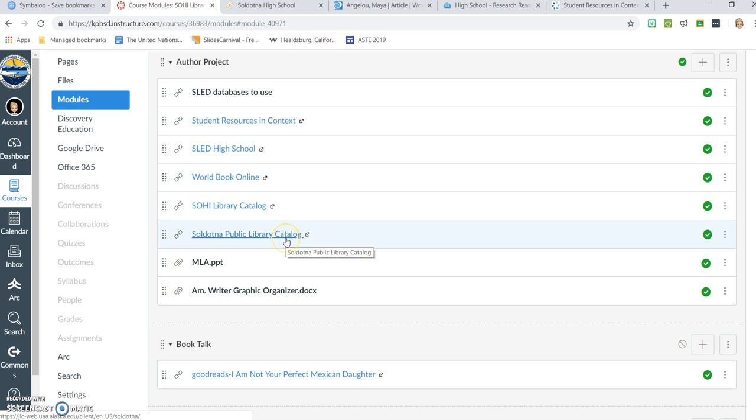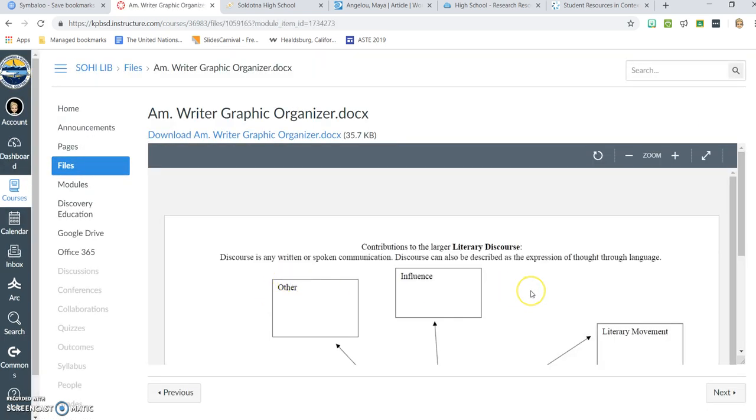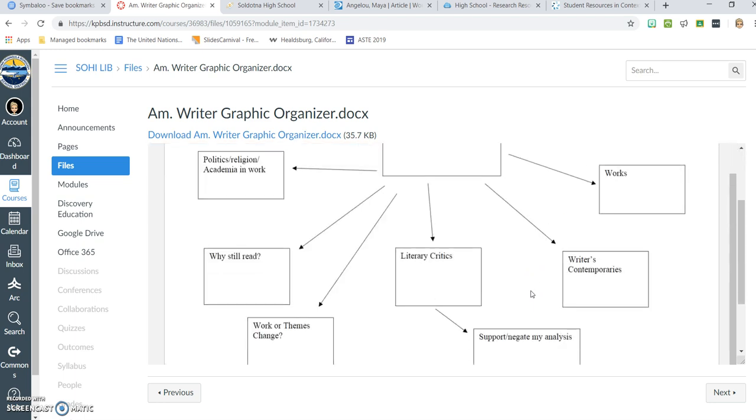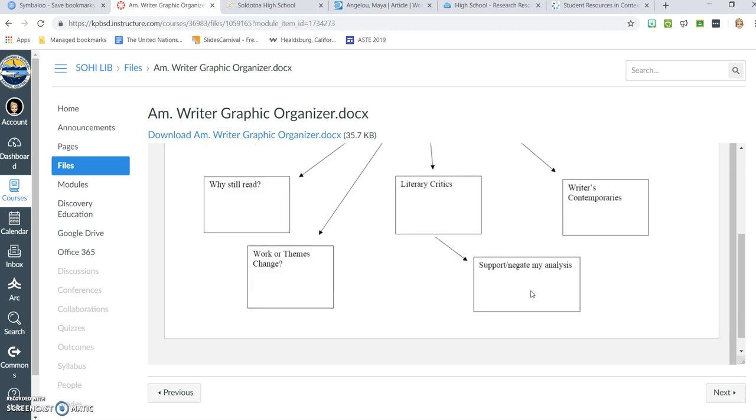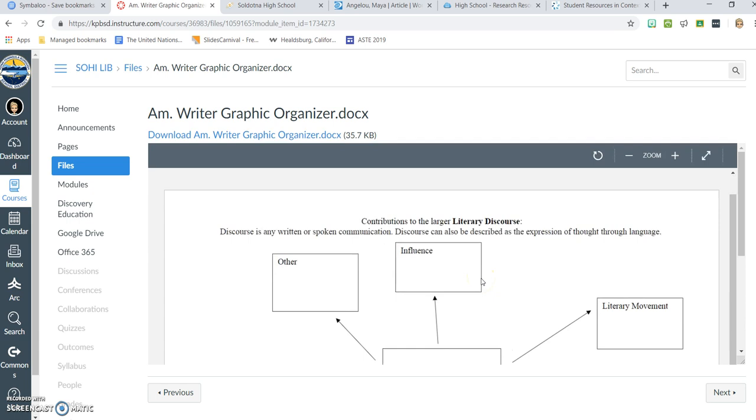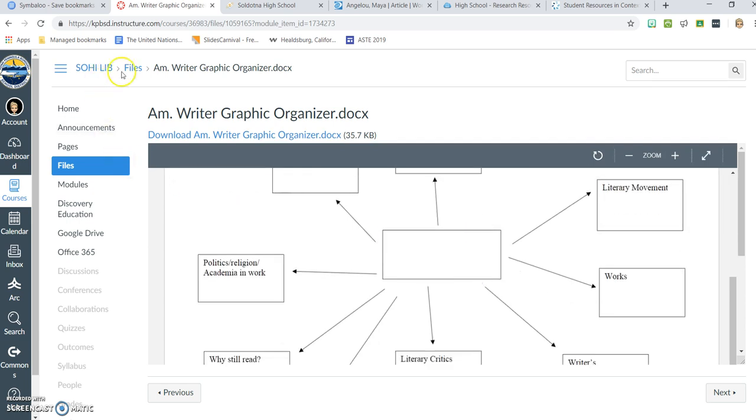I've also included the public library because they could also have an author that you're looking up. And then I had created this graphic organizer for the project last year. I went through Miss Hewitt's description of all the things to look for, and I pulled out some key components that I thought were important, and I created this to give myself a visual. So that might be helpful for you if you're a visual person as well.